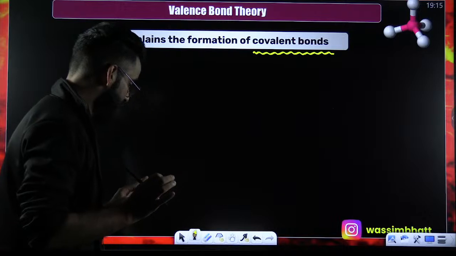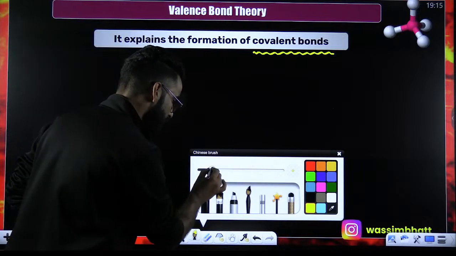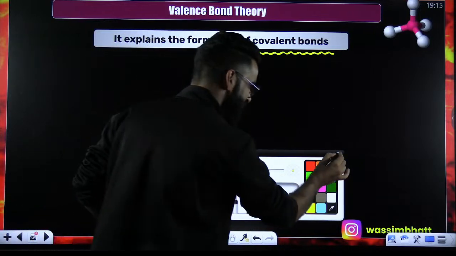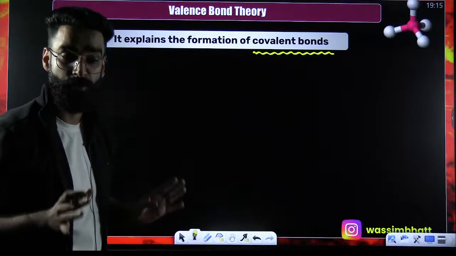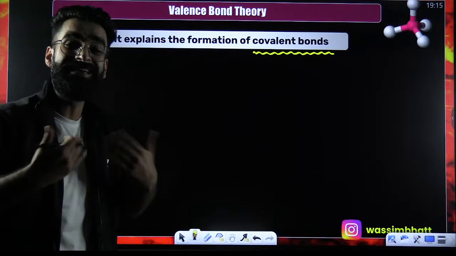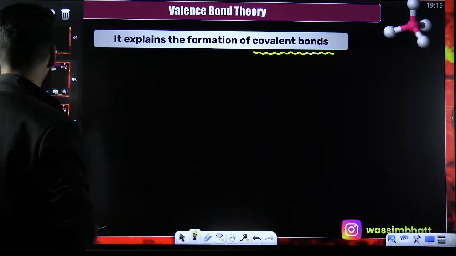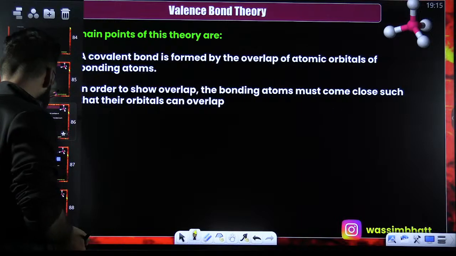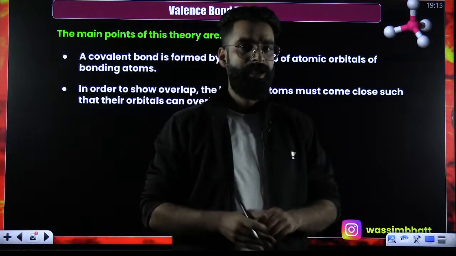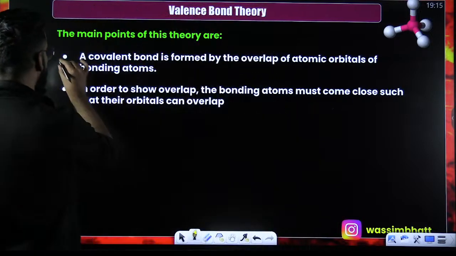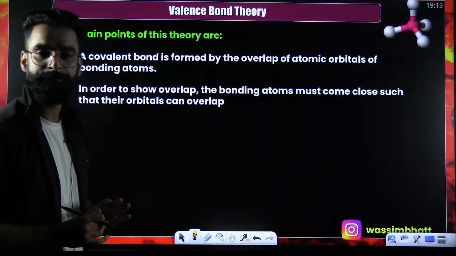So, from now onwards, you are going to remember one thing. Valence bond theory explains what? It explains the formation of covalent bond. Now, how exactly does it explain the formation of covalent bond? There are a few things which you need to know, my dear students. The first and the most important point of this particular theory, what is that?